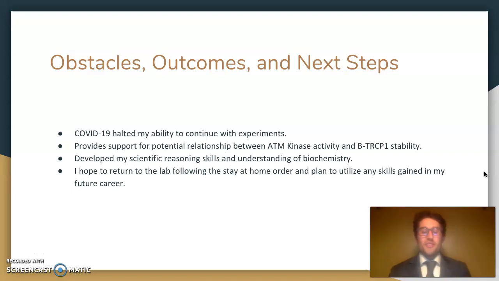It was cool to be able to identify a potential relationship between two proteins that may have some future effectiveness in deriving clinical treatments. And I hope to use these skills that I've gained in my future career as a medical professional.